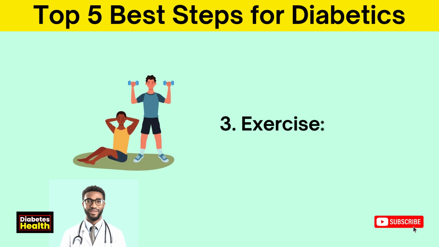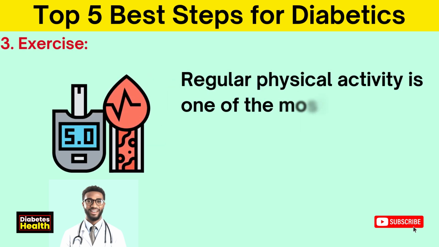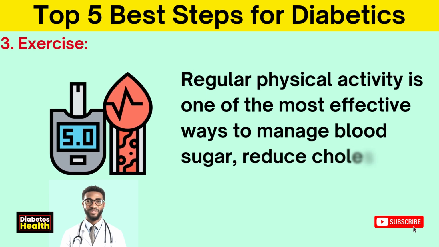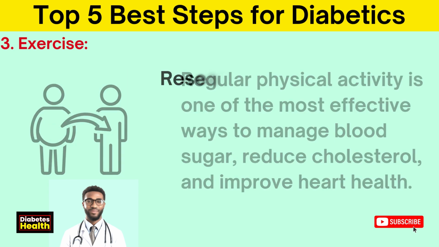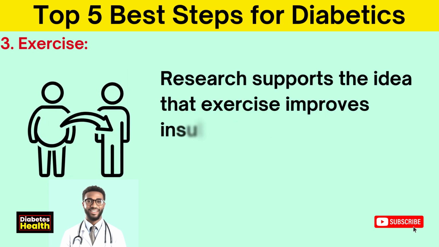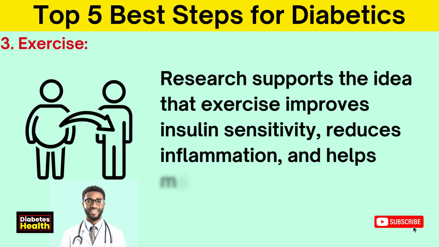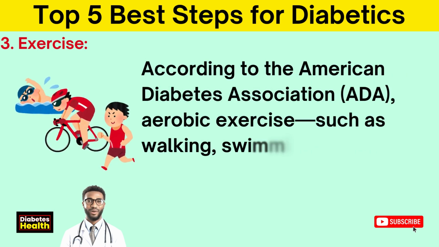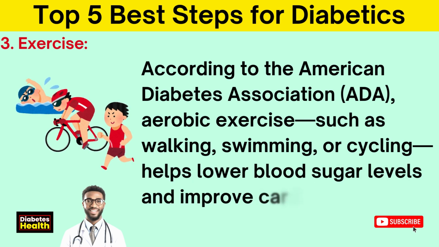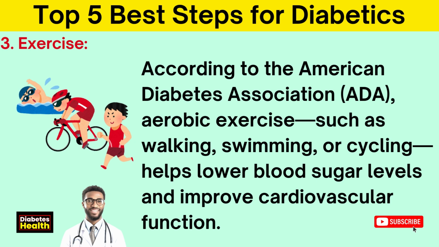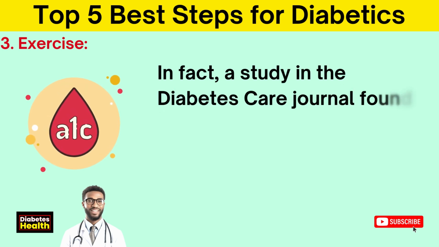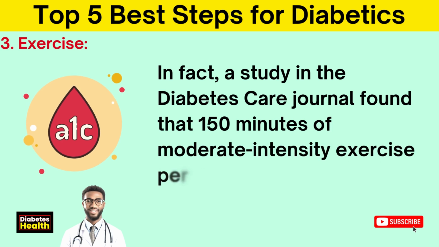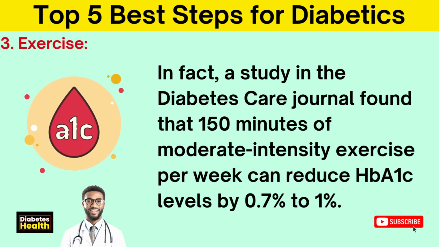3. Exercise. Regular physical activity is one of the most effective ways to manage blood sugar, reduce cholesterol, and improve heart health. Research supports the idea that exercise improves insulin sensitivity, reduces inflammation, and helps manage weight. According to the American Diabetes Association, ADA, aerobic exercise, such as walking, swimming, or cycling, helps lower blood sugar levels and improve cardiovascular function. In fact, a study in the Diabetes Care Journal found that 150 minutes of moderate intensity exercise per week can reduce HbA1c levels by 0.7% to 1%.